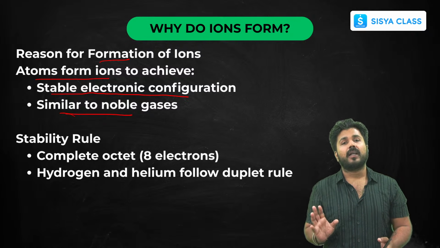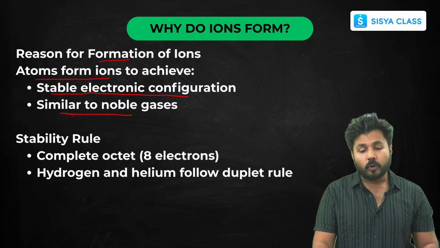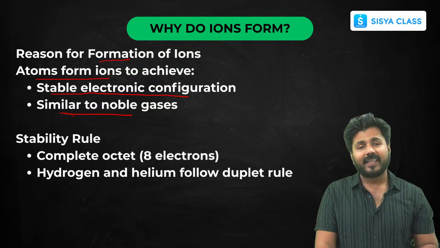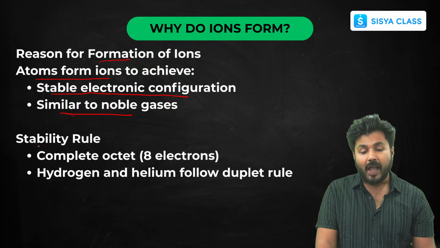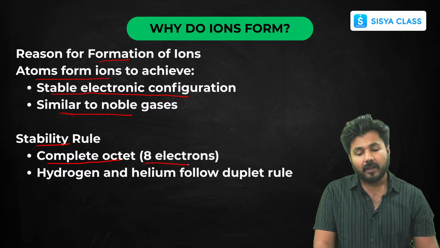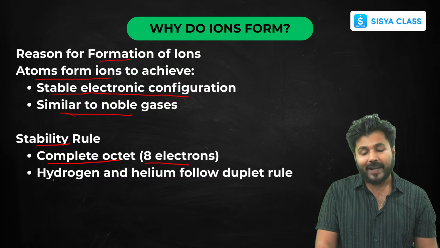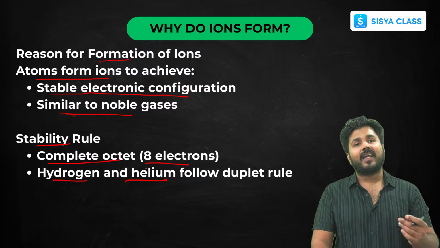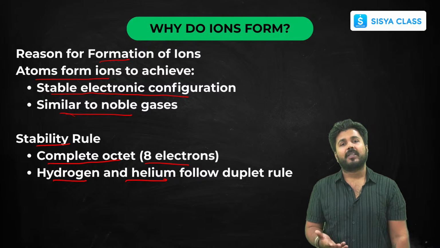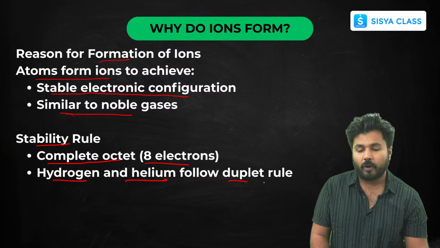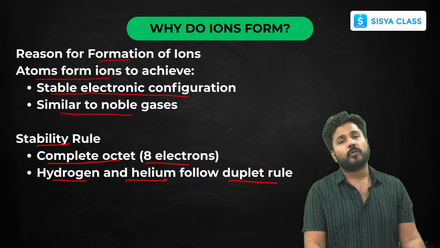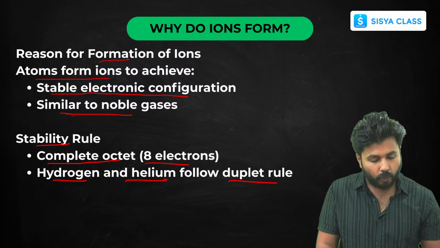They want to have 8 electrons in their outermost shell so that they can achieve stability. Hydrogen and helium, as they have only 1 or 2 electrons, follow the duplet rule instead of octet. Rest all the elements fall under the octet rule.